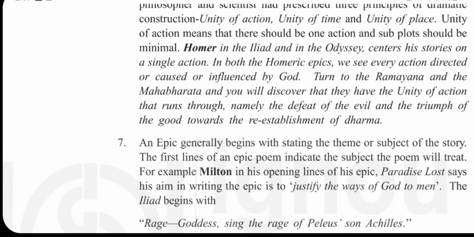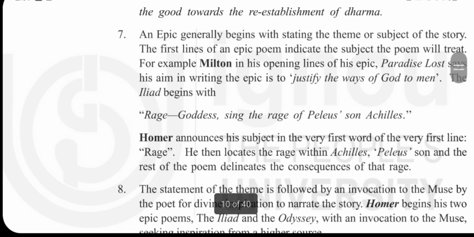An epic generally begins with stating the theme of the subject of this story. That is, it usually explains in the very starting itself what is the actual emotion, what is the actual thing, what is the actual string, what is the main, basic thing. It is usually explained in the first part itself.